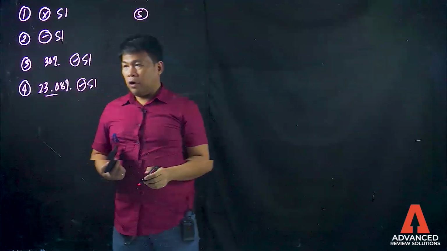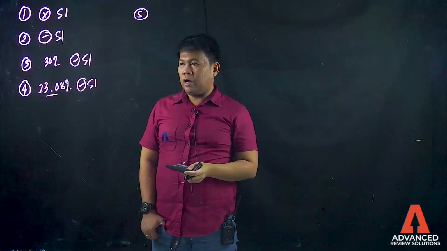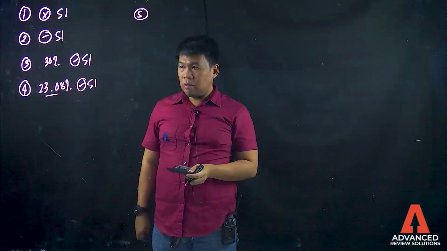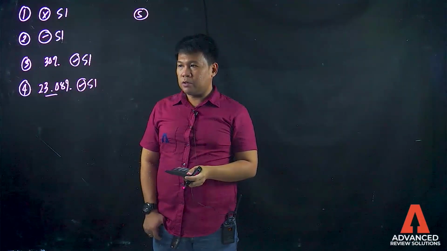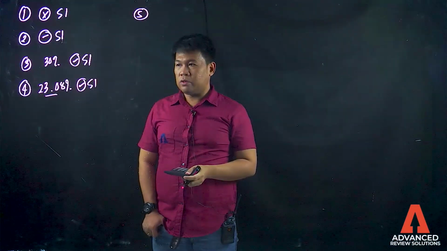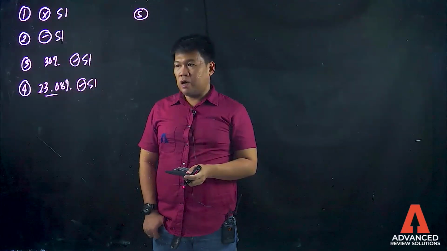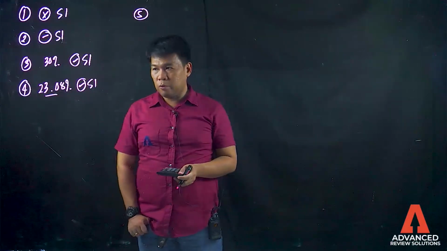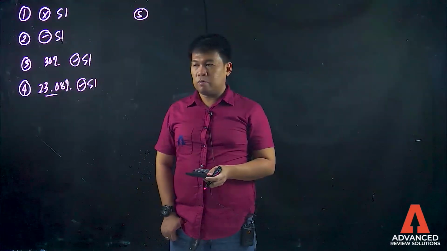In item 5, let's read the problem first. On January 1, 20X1, Abet Company purchased 20,000 shares of the 100,000 total outstanding shares of XYZ for 1 million. XYZ's assets and liabilities approximate their fair values. In X1, XYZ reported profit of 3 million and declared and paid cash dividends of 200,000.